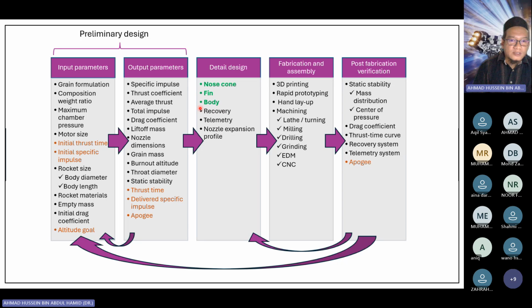So I will focus my talk today on these two components, the nose cone and the fin. Please bear in mind, these are the two things that you have the flexibility to modify. And then once you have designed this, you can 3D print your nose cone and fin, or you can use RP, up to you. The body part, you can use hand lay-up if you choose to use composite fiber, or you can use machining. It's up to you. So we don't restrict this. It's up to the creativity of each group.